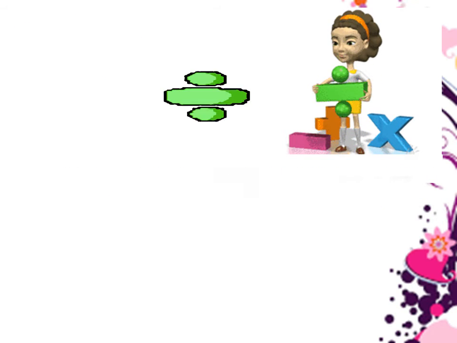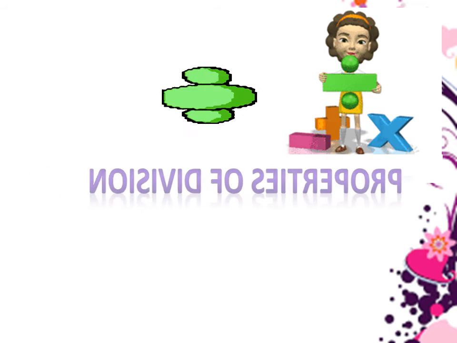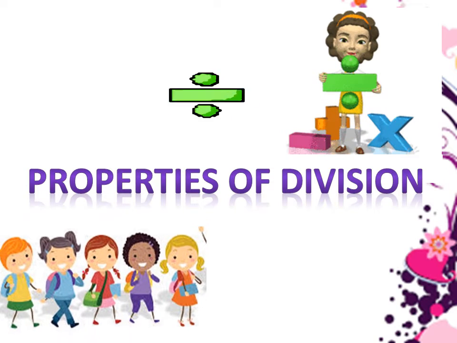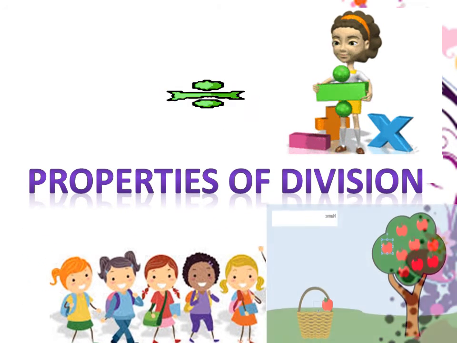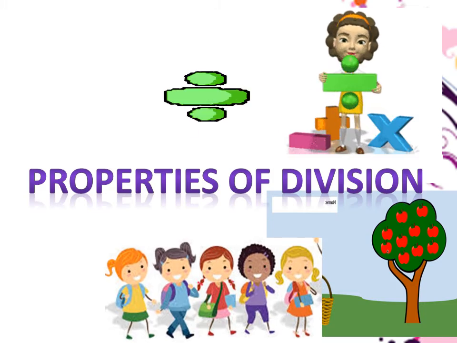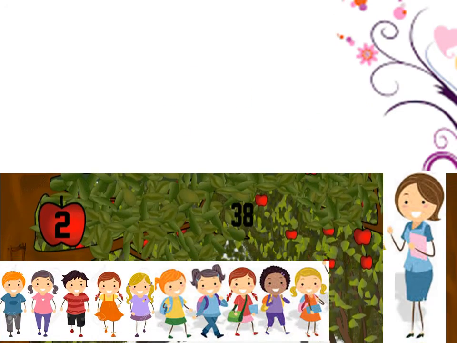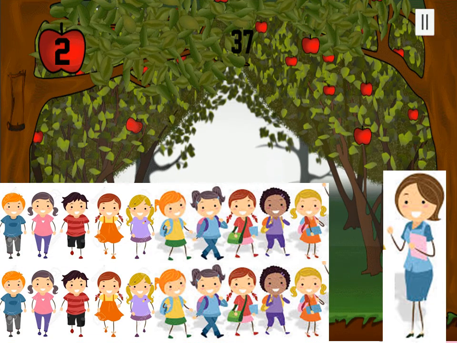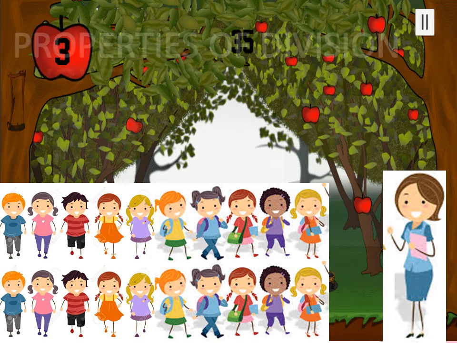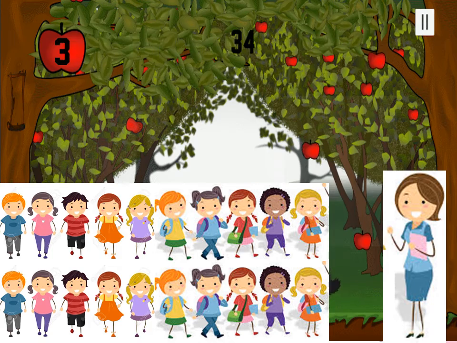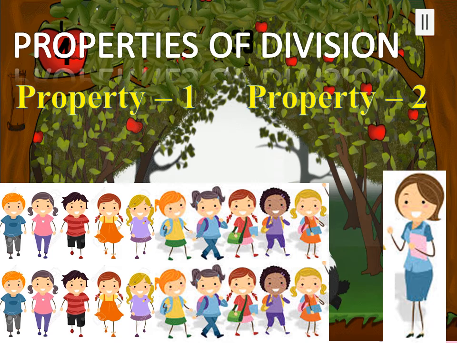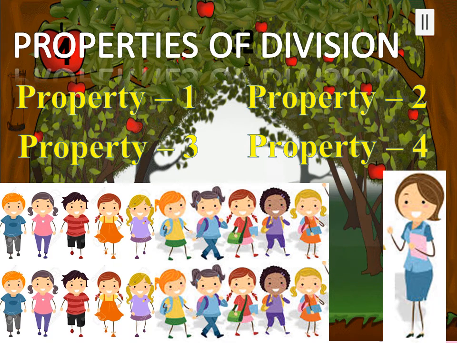Division also has some properties. Let us learn the properties. Shall we go to the apple farm? Children, look at the beautiful apple farm. How about visiting this farm? Here we will learn about division properties. It will be fun. Let us begin. There are 4 division properties. Let us learn one by one.